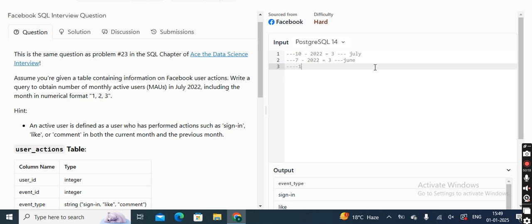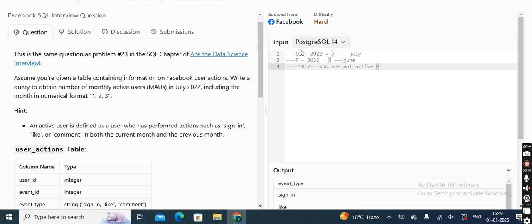The active user would be 10 minus 7, meaning 10 minus 3. Okay, 10 minus 7 will be the users who are not active, which will be 3 users. So 3 users will be those users who are not active.